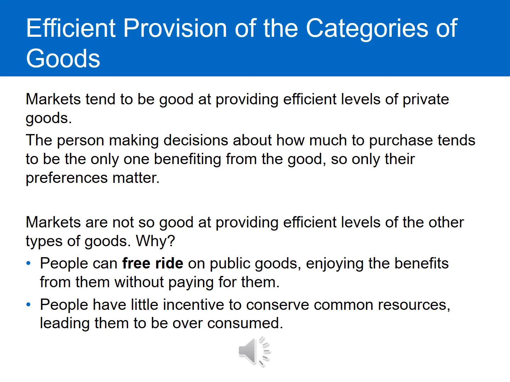People also have little incentive to conserve common resources, which leads to them being overconsumed. That's why we hear people talk about overfishing or overgrazing in pastures, because they don't have the incentives to conserve them for the future.